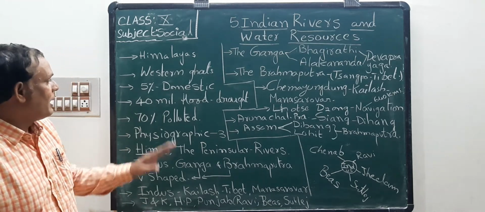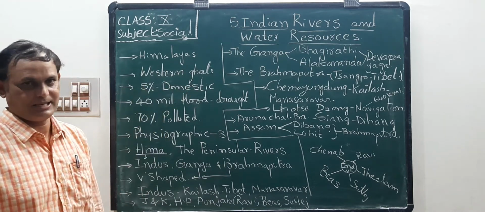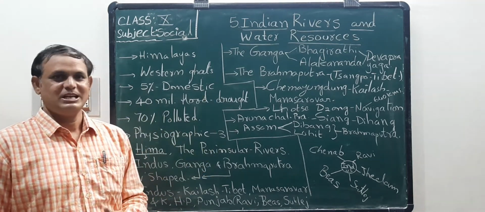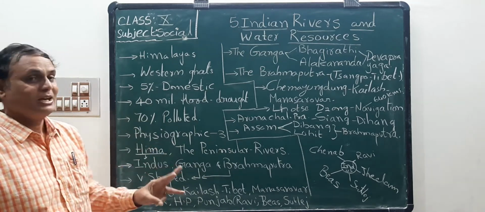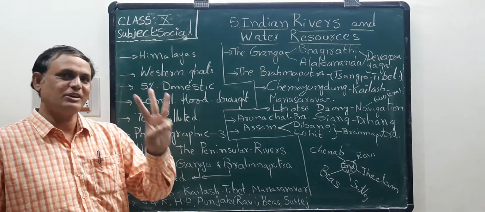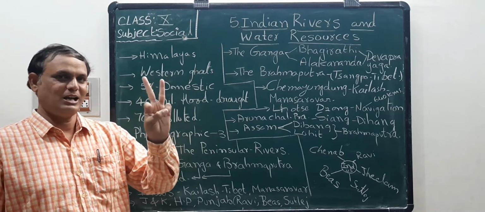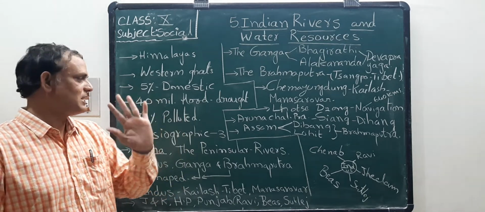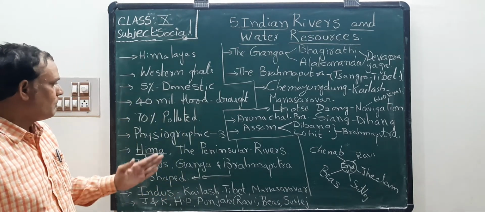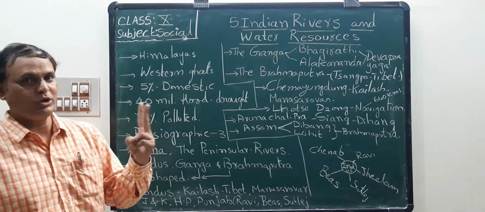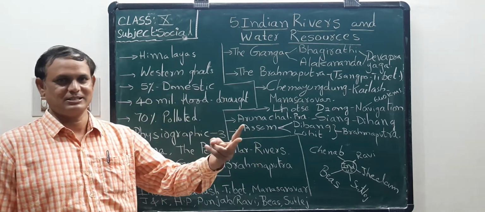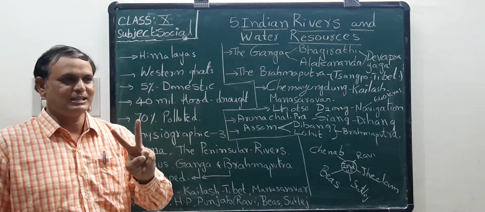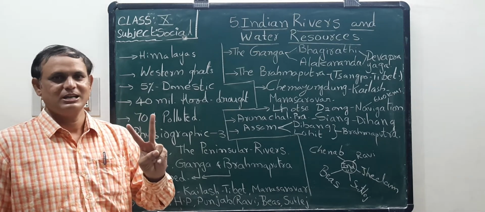Next one, about our Indian drainage system. Drainage means flowing water. Here, physiographically, three systems are there: Himalayas, Indo-Gangetic, Peninsular. Among them, broadly we can say they are two types: Himalayan and Western Ghats, or Peninsular. So these are the two main drainage systems in our country.